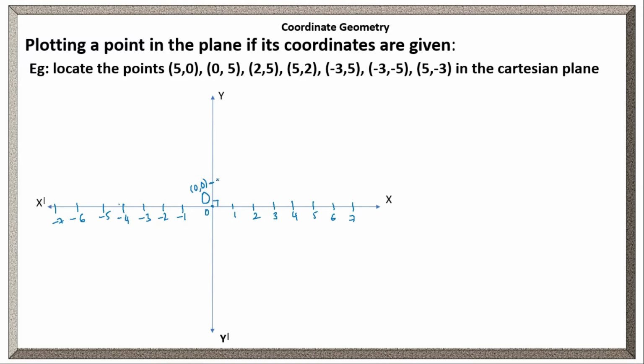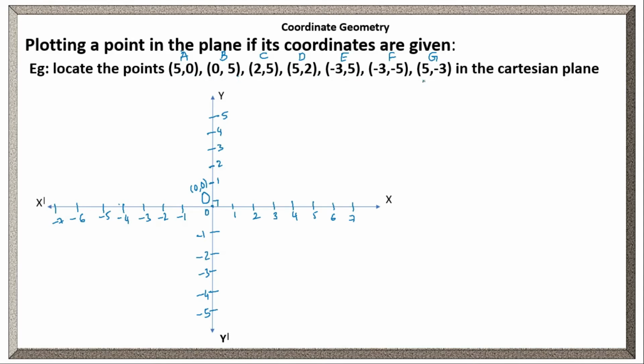Above the 0 we take all positive values 1, 2, 3, 4, 5. Down of 0 we will take all negative values like -1, -2, -3, -4, -5. Clear?